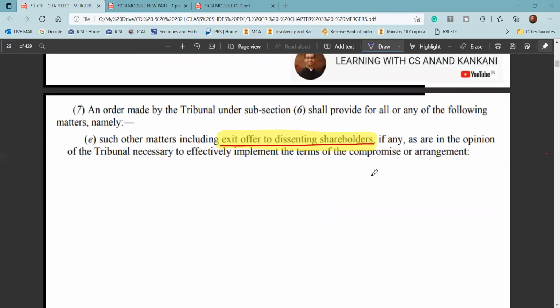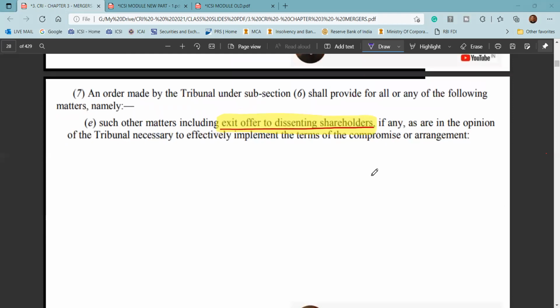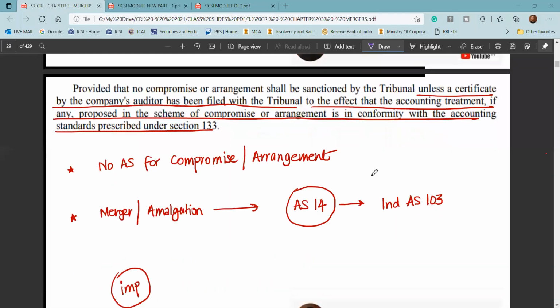And then the SICA is OTOs now. Now, exit opportunity will be given by the company. NCLT will ensure that the dissenting shareholders get the exit opportunity.